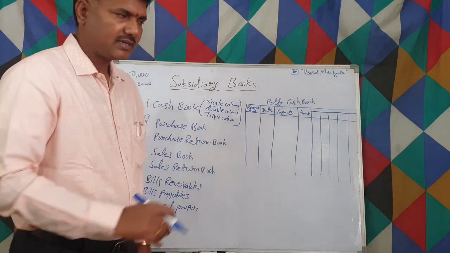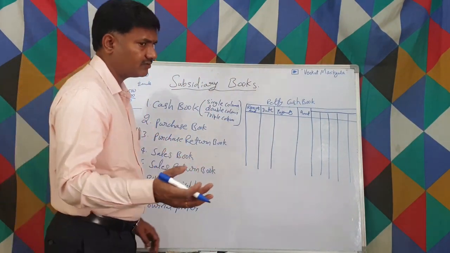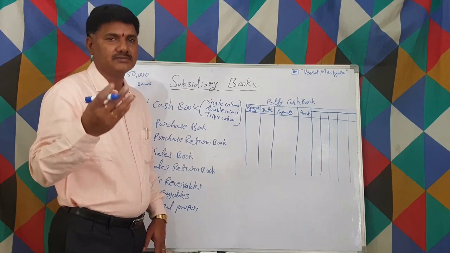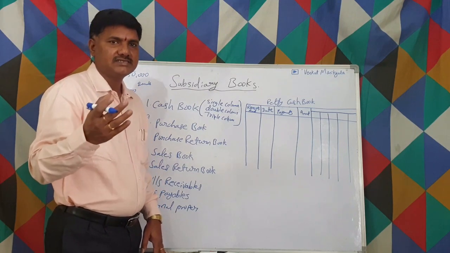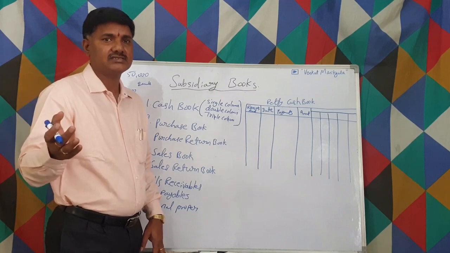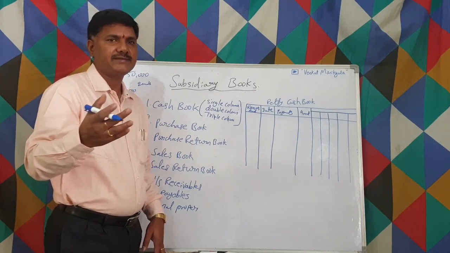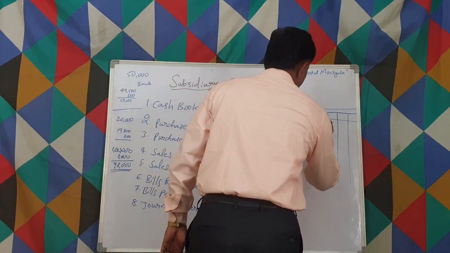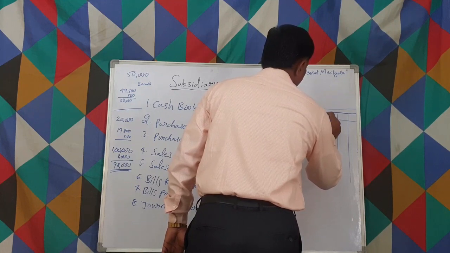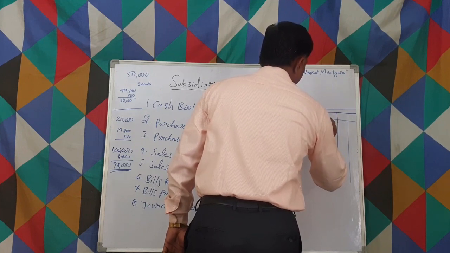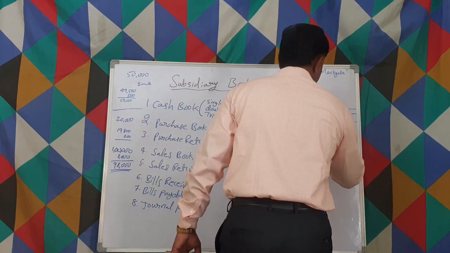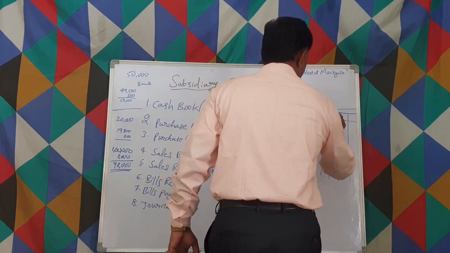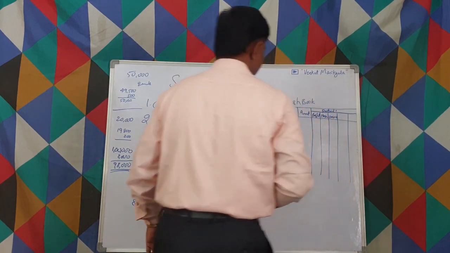Generally, one clerk maintains in the office, whoever comes, we offer some tea or coffee or biscuits, or some conveyance charges or postal charges. These are all petty kinds of things that we write. That is, let us say, postal, hospitality, then conveyance. Here these are all the details.